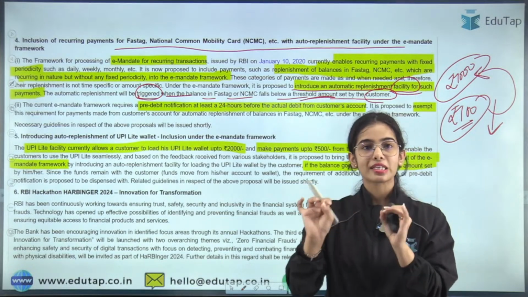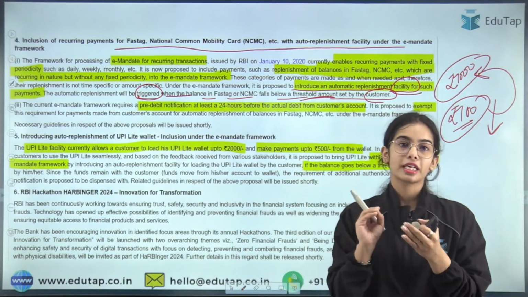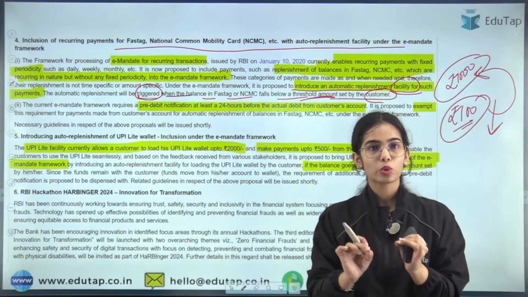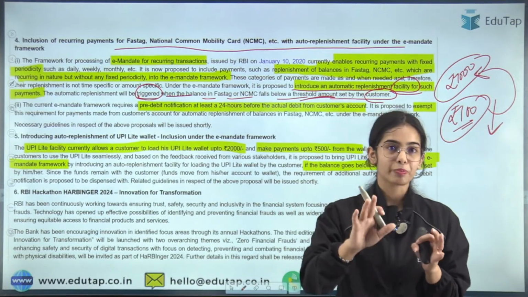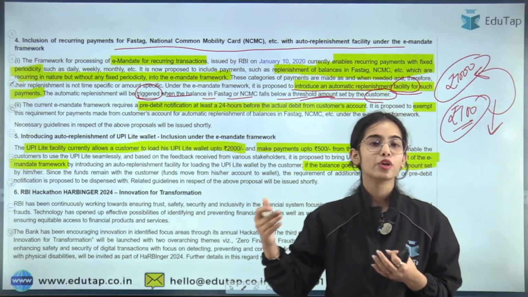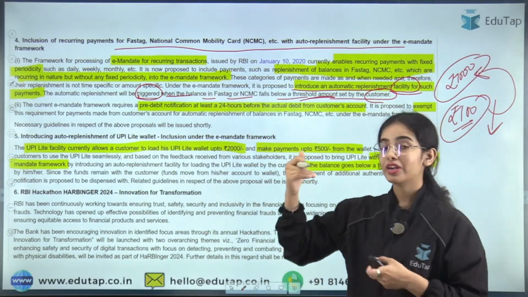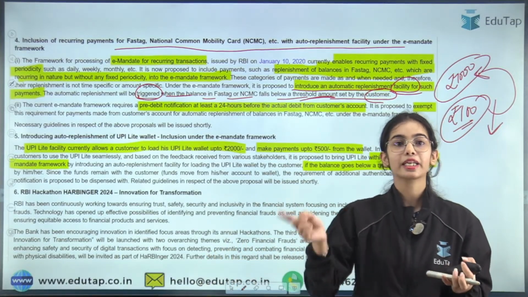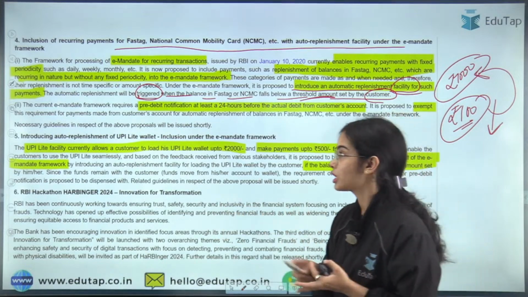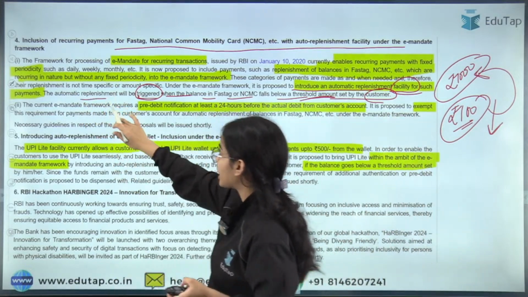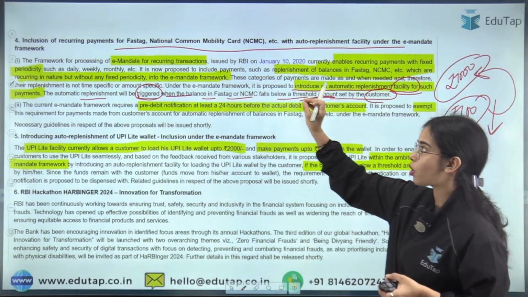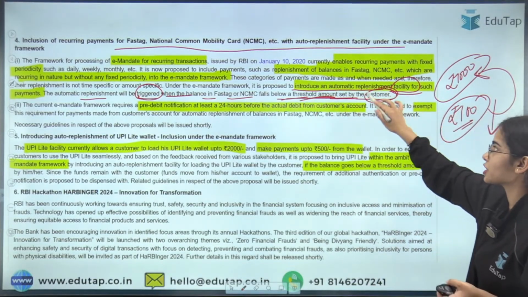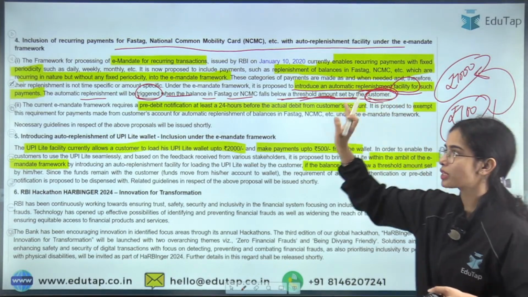So if the Fastag value is falling below the threshold amount that the customer has set, it will get auto replenished. You do not have to undertake any further process. So this will become very easy, and you do not have to worry about your Fastag payments, because it is getting auto replenished from your bank account. The automatic replenishment will be triggered when the balance in the Fastag or the NCMC card falls below a threshold amount set by the customer. It will be auto replenished with the amount that you want.